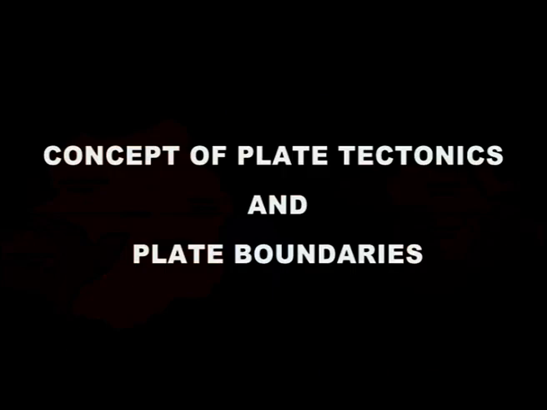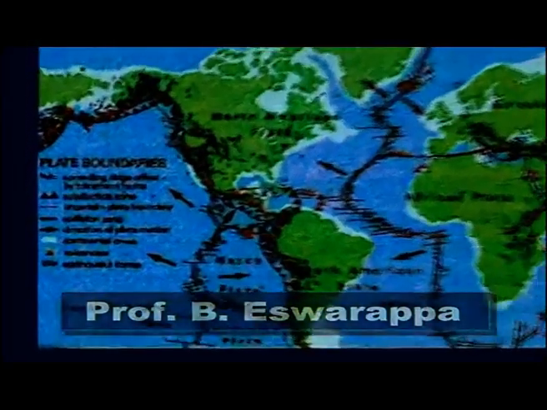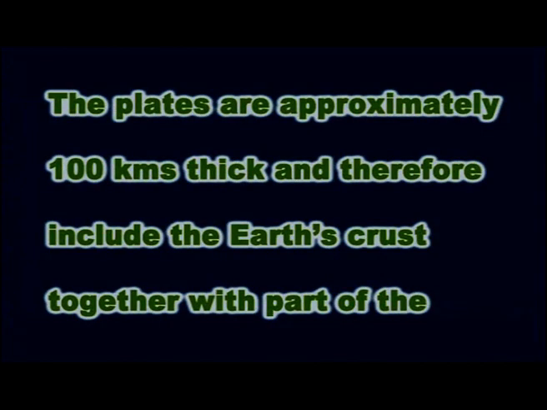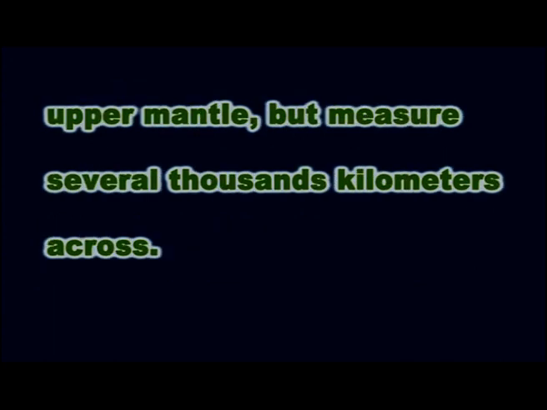Now let me come to the second aspect of today's episode, namely the concept of plate tectonics and plate boundaries. The concept of plate tectonics suggests that the Earth's surface layers are divided into large segments or plates. The plates are approximately 100 kilometers thick and therefore include the Earth's crust together with part of the upper mantle, but measure thousands of kilometers across. According to findings, there are 6 major plates and about 20 minor plates.